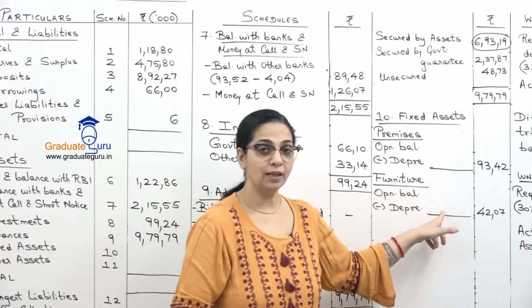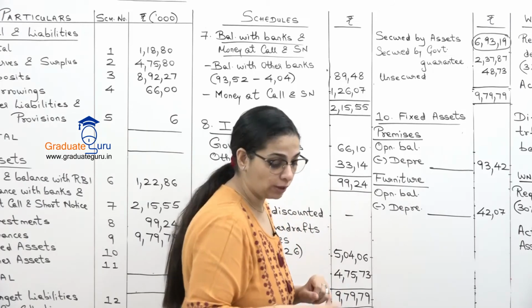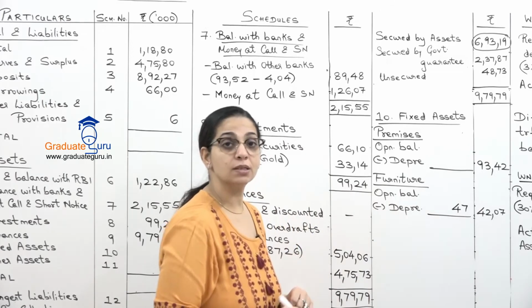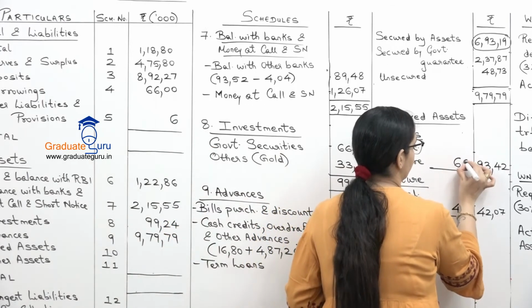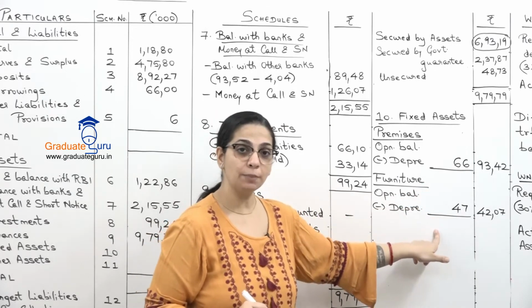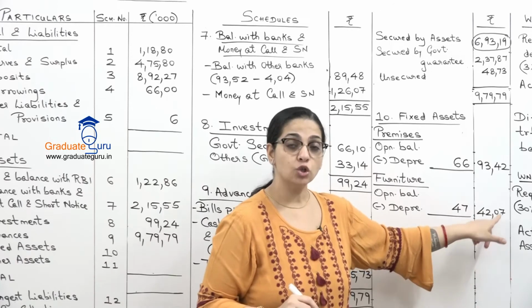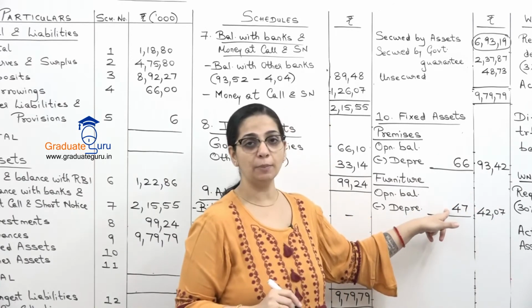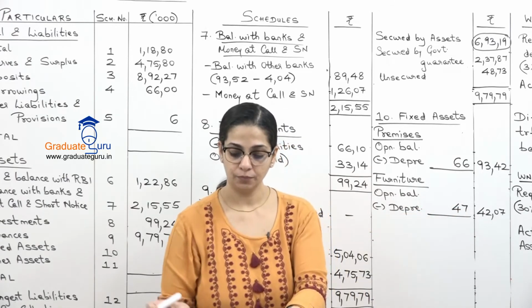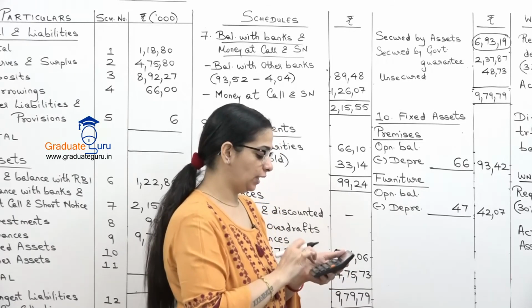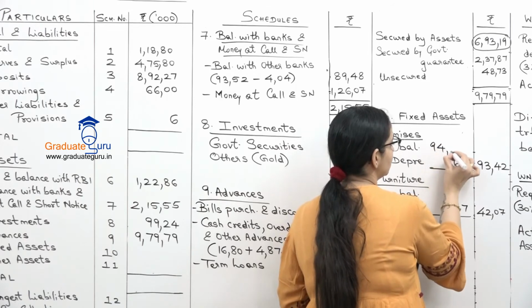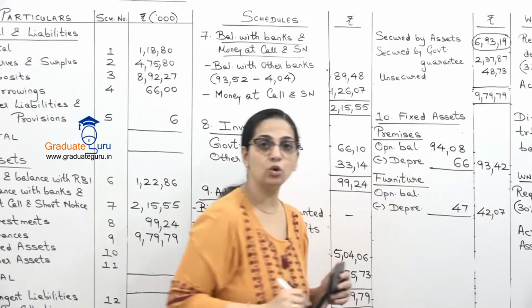Now they have given us depreciation figures in the adjustment. So वो हम यहाँ पर लिख देंगे for depreciation. So 47 for furniture and for premises it is 66. Now we are working backwards. So opening balance minus depreciation gives me closing balance. So अगर closing balance में I add back the depreciation, मुझे मिल जाएगा opening balance. So let us add. So 9342 plus 66. So हमारा opening balance actually होना चाहिए 9408.